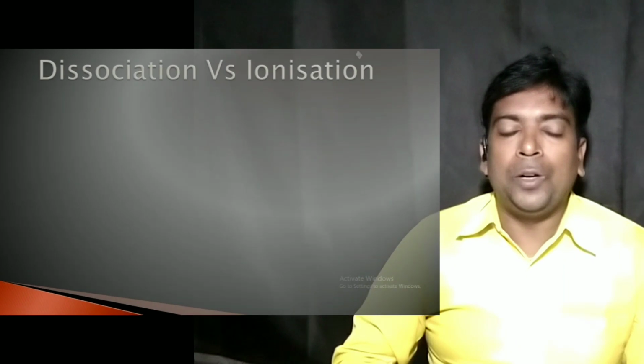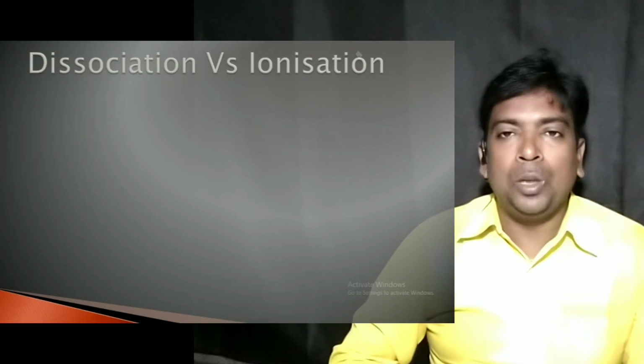First one, dissociation. You can see in electrovalent compounds, the ions are present, and these oppositely charged ions are firmly attached to each other, strongly attracted towards each other, and that is why a strong electrovalent bond exists between the oppositely charged ions, and thus the ions are present but they are not free to move.